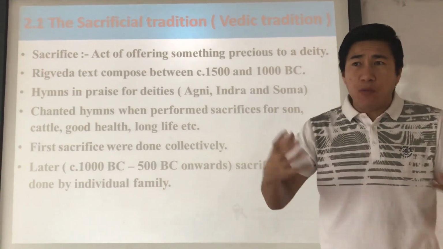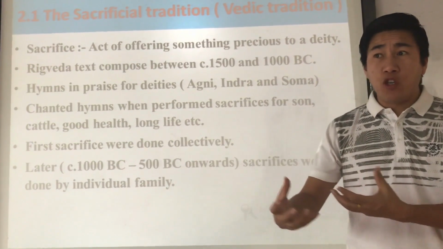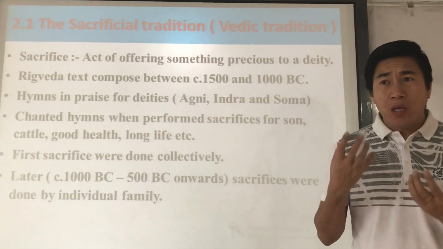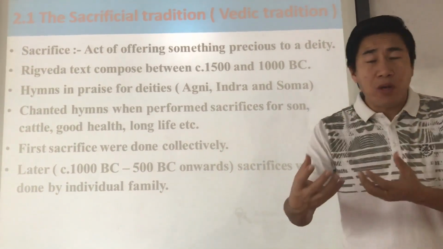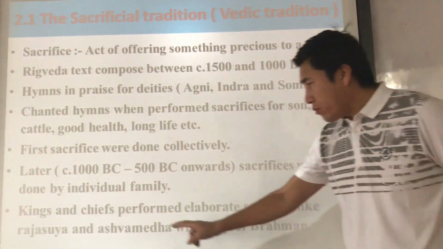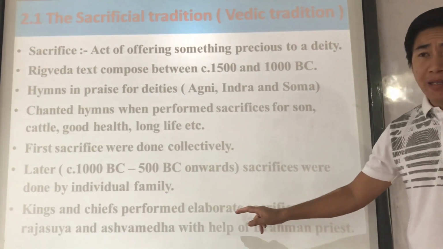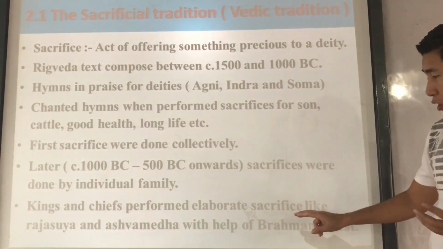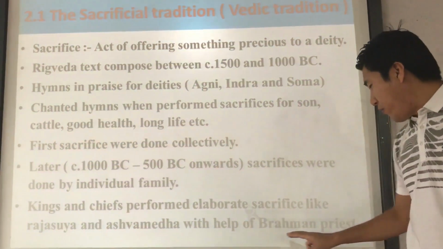some elaborate, popular sacrifices were done by the king and chief, in order to make them popular, make them divine. What they do is some kind of sacrifice we call Ashwamedha and Rajasuya, with the help of Brahmanas. So the king and chief perform elaborate, meaning sophisticated or popular, sacrifices, meaning offering or worship, like Rajasuya and Ashwamedha, with the help of Brahmin priests.